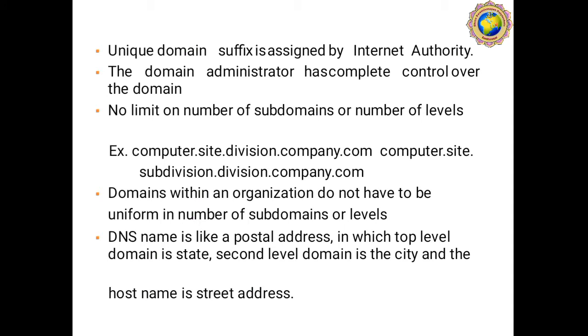Next, a unique domain suffix is assigned by the Internet Authority. So the domain administrator has complete control over the domain and there is no limit on the number of subdomains or number of levels. For example, here computer.site.division.company.com and then computer.site.subdivision.division.company.com. So here subdivision is nothing but the subdomain of our superdomain.